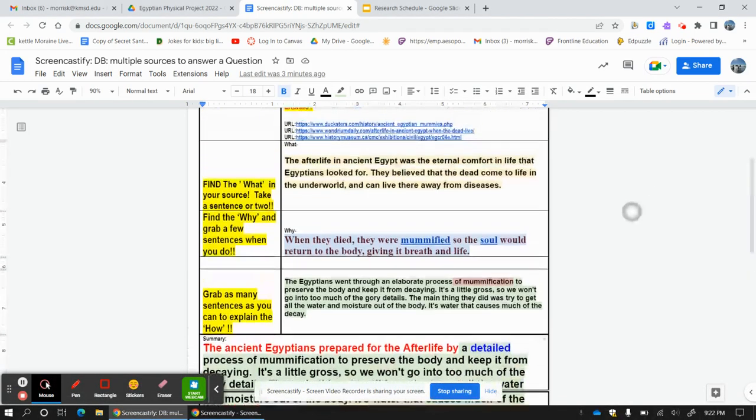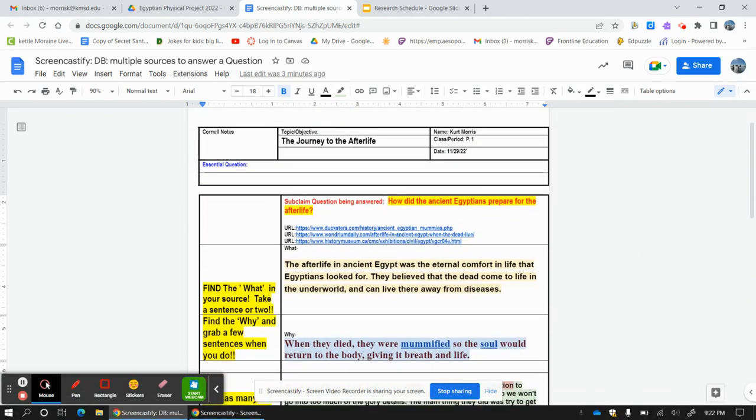I want to talk to you guys about finishing your notes for the project here. Okay, so I'm looking at my Cornell notes, and I want to make sure that everybody has these things on their notes before they turn them in. Okay, so let's take a look.